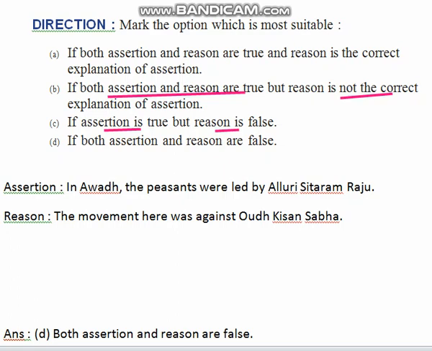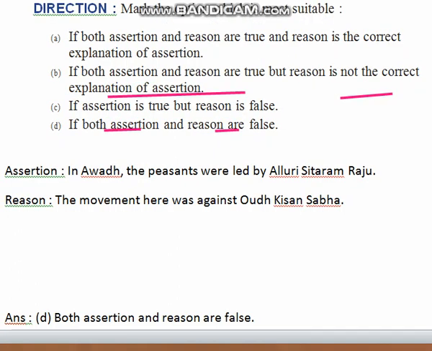Now have a look at the statement from your lesson. The peasants were led by Alluri Sitaramaraju. Is assertion true? No, it is false. First point, assertion is false. Second one, the movement here was against the Kisan Sabha. Is it true? Even this is also false. Because to start the non-cooperation movement in villages, Baba Ramachandra and Jawaharlal Nehru both set up the Oudh Kisan Sabha. Got it? So both are wrong. So the answer is both assertion and reason are false.